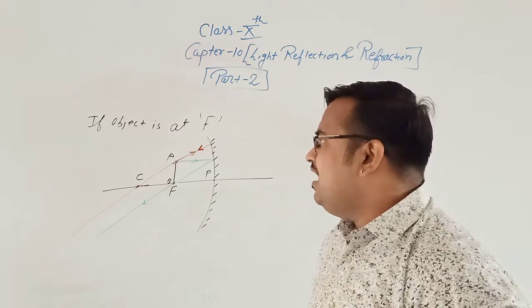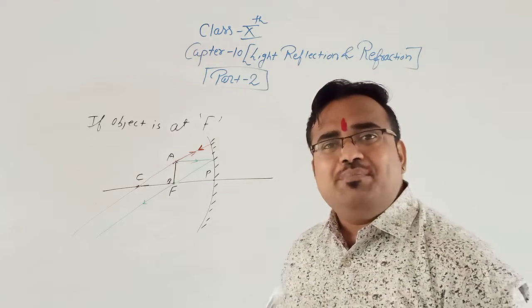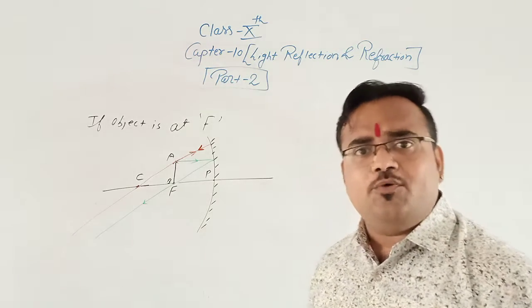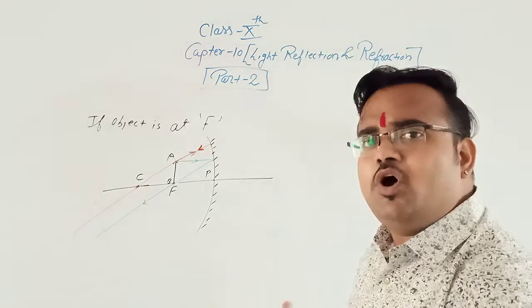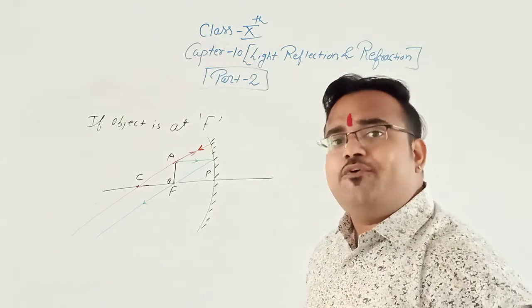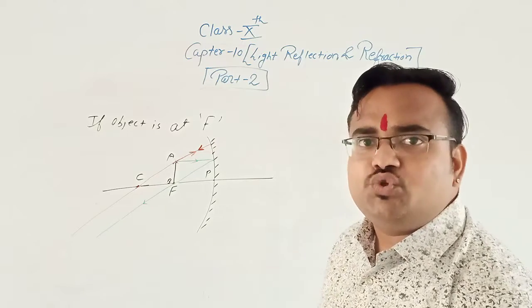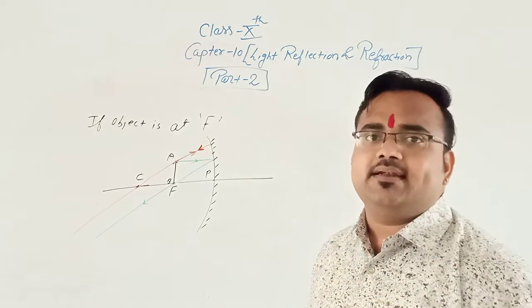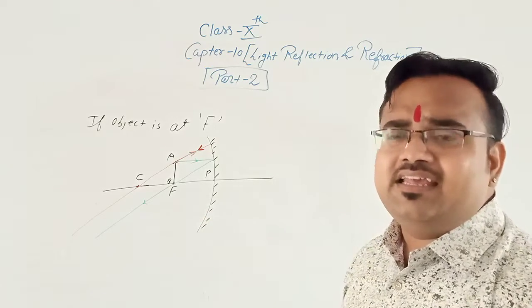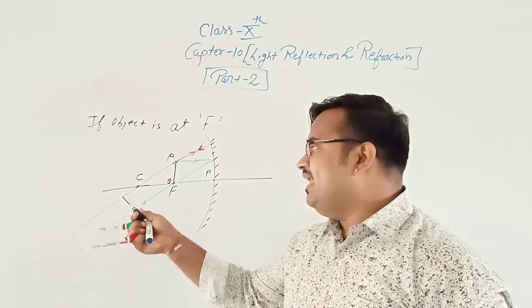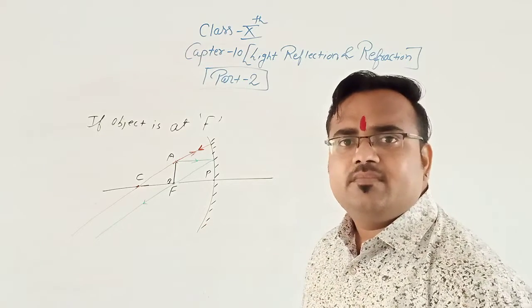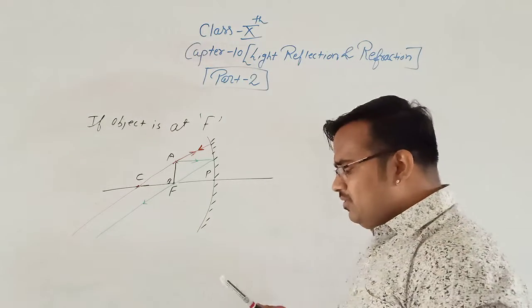You can see here, the image is not formed. The question is, will the image form or not? Because our rule says that to form any image, the two reflected rays should meet or intersect each other. Here, the two reflected rays are not intersecting each other. Actually, they seem parallel to each other. That means the image is not formed.